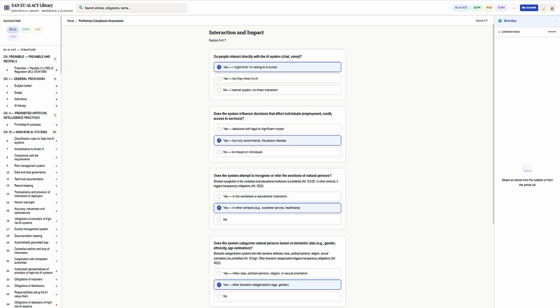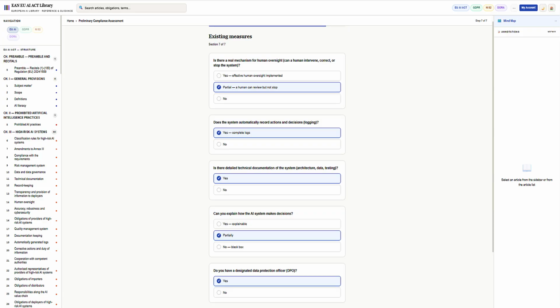Step 6. Interaction and impact. Does your AI interact directly with people? Does it make decisions that affect individuals? Does it generate synthetic content? Step 7. Existing measures. Do you already have human oversight, logging, technical documentation, a data protection officer?